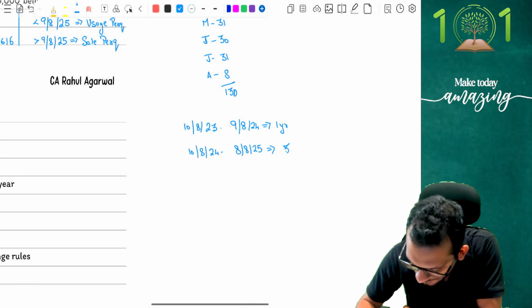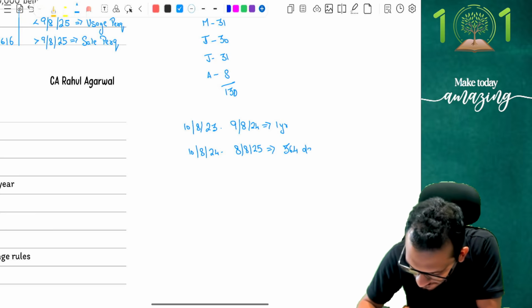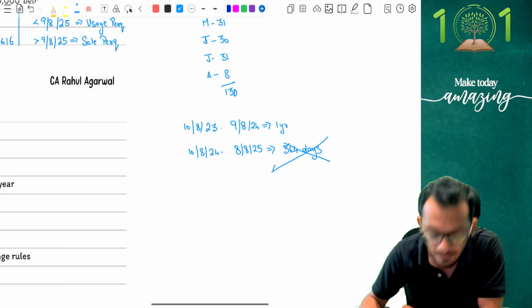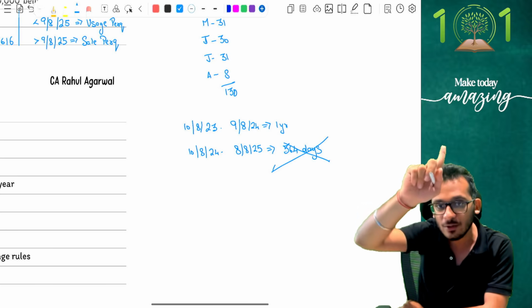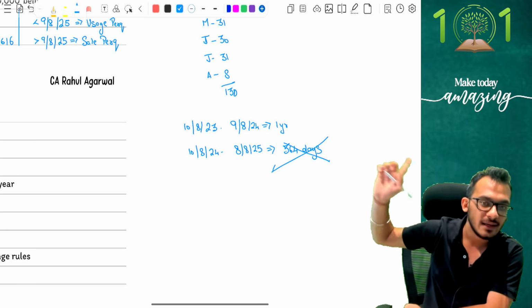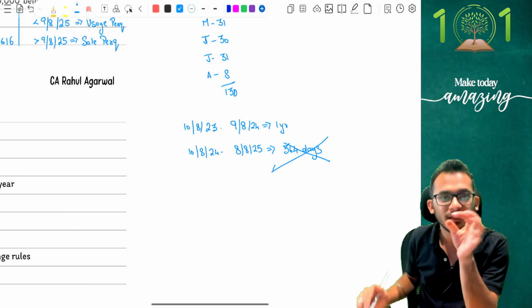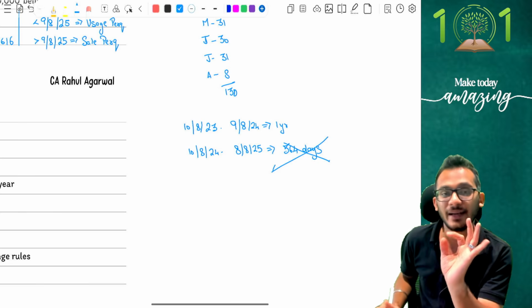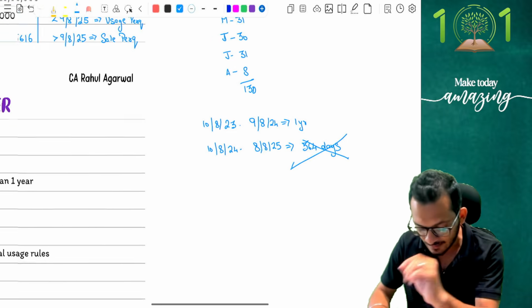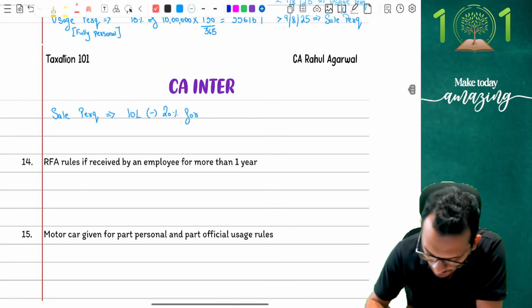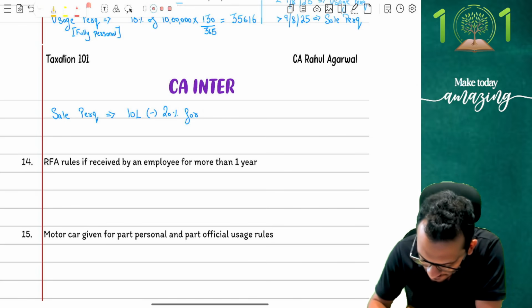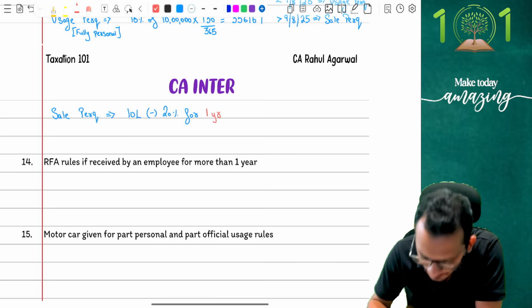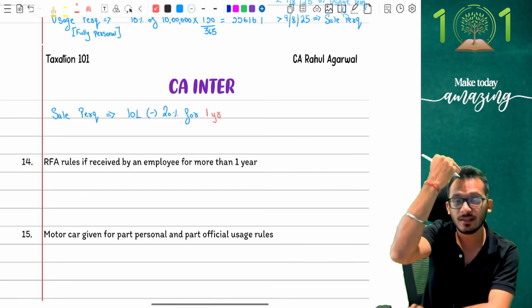No. This looks like 364 days. This does not look like 365 days. And 364 days means the usage has not been completed. I have only utilized it for one completed year. It is one completed year and 364 days. Income tax says ignore any kind of percentages, which means the answer is for 1 year alone. Answer is for 1 year alone, and this is the mistake which you end up making. If you end up calculating depreciation for 2 years, it's a lost case.